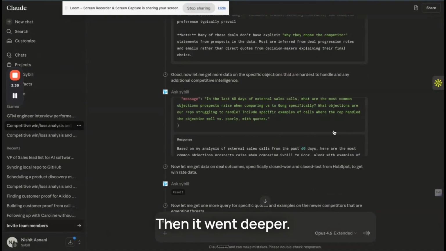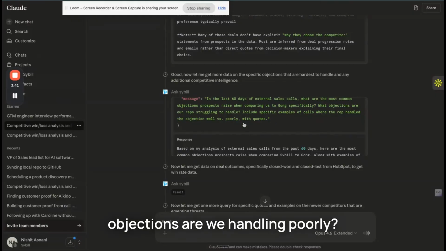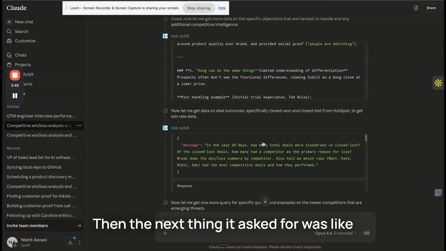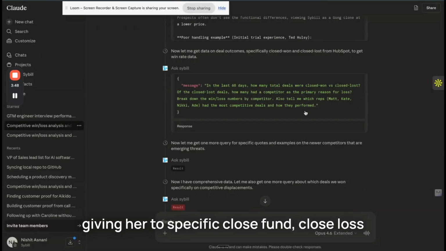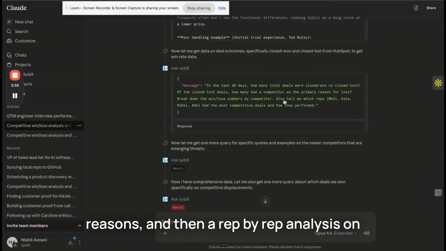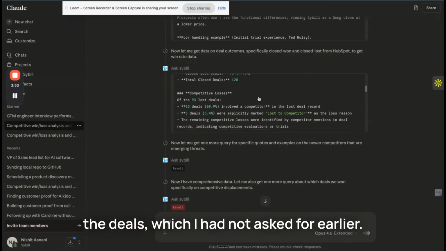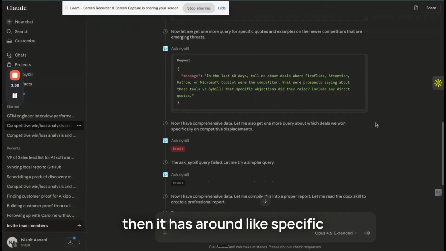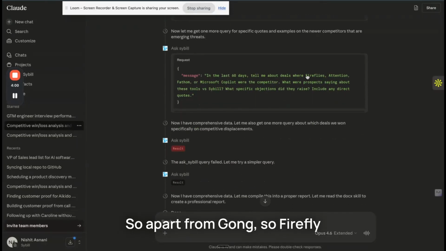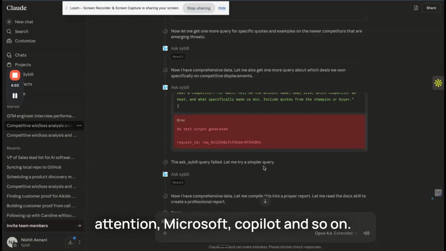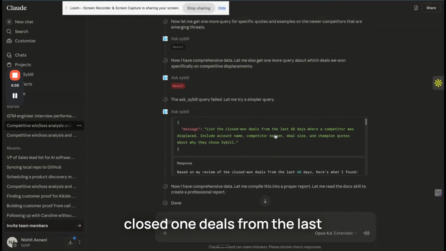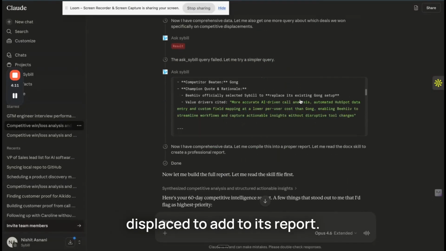Then it went deeper into objections: what objections are we handling poorly, what are we handling well? And again, it got a report back from Sybill. The next thing it asked for was specific closed-won and closed-lost reasons, and then a rep-by-rep analysis on the deals, which it had not asked for earlier. Again, it got a report from Sybill. Then it asked about specific non-primary competitors, so apart from Gong, Firefly, Attention, Microsoft Copilot, and so on. And then finally, it asked for closed-won deals from the last 60 days where a competitor was displaced, to add to its report.